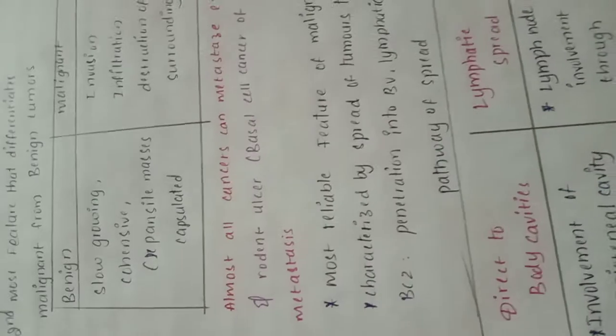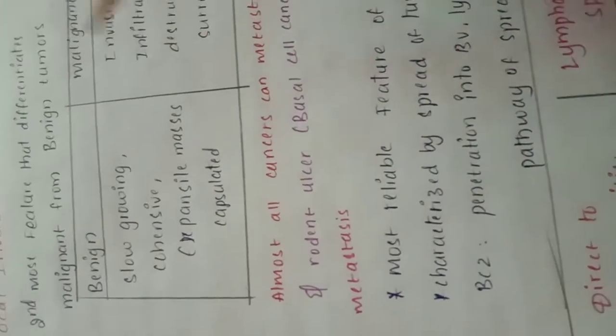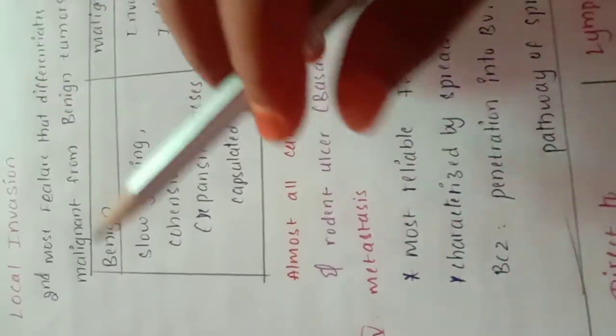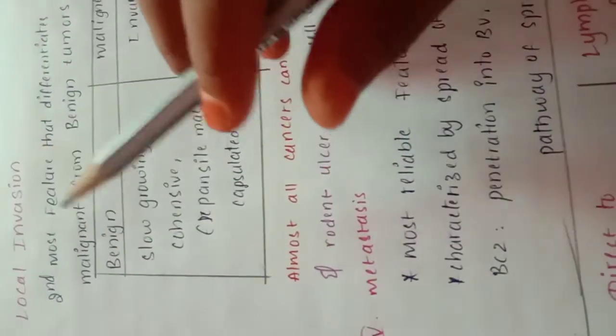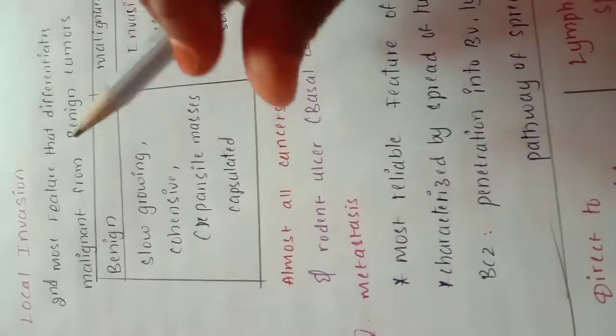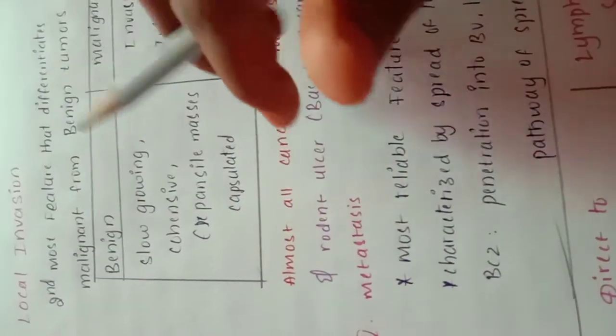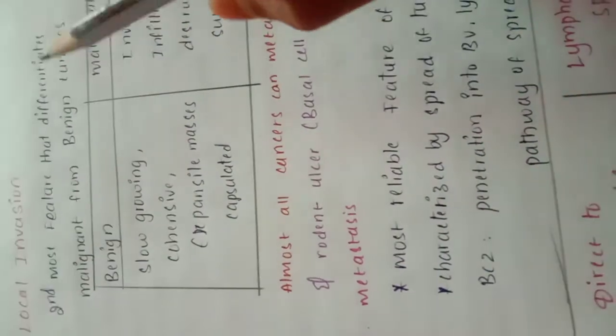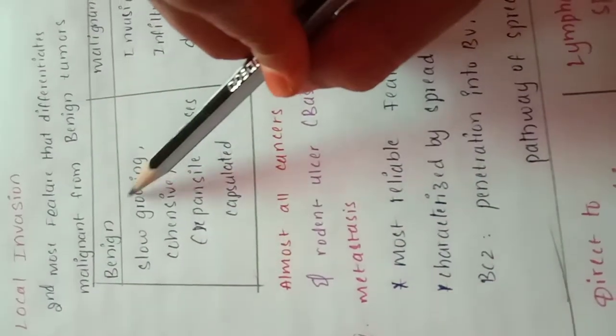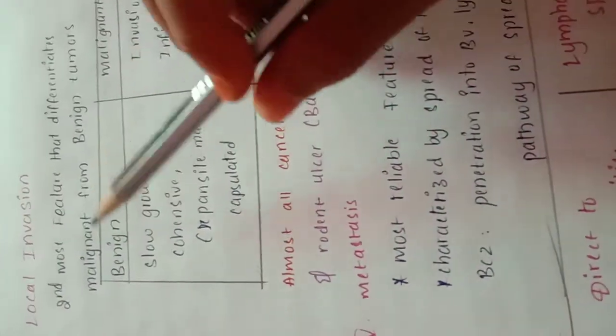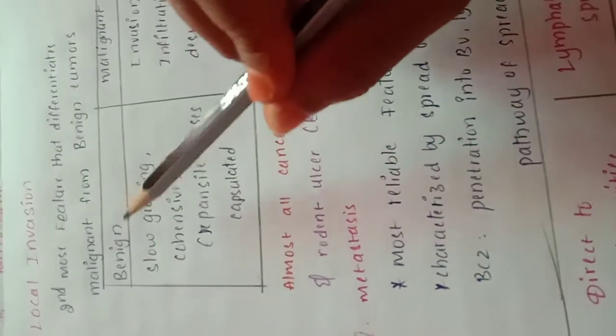Now local invasion means near spread. This is the second most important feature of a tumor that differentiates the malignant from the benign tumor. We will see again the differences between benign tumor and malignant tumor. The benign tumor is slow growing, cohesive, expansive masses, and encapsulated.